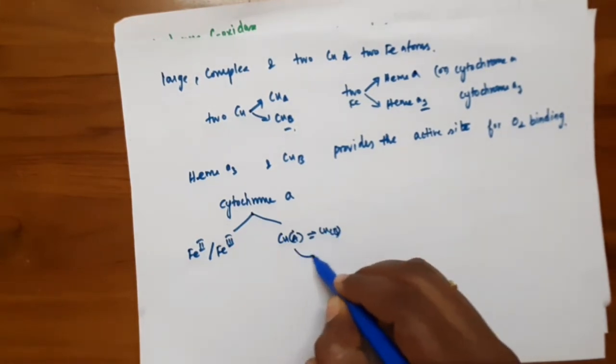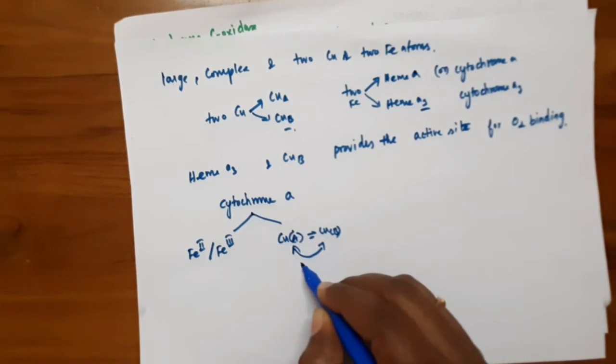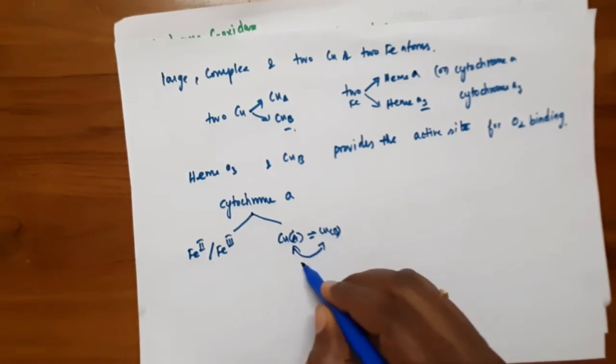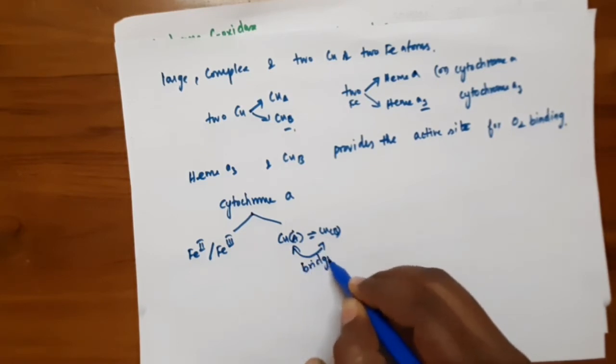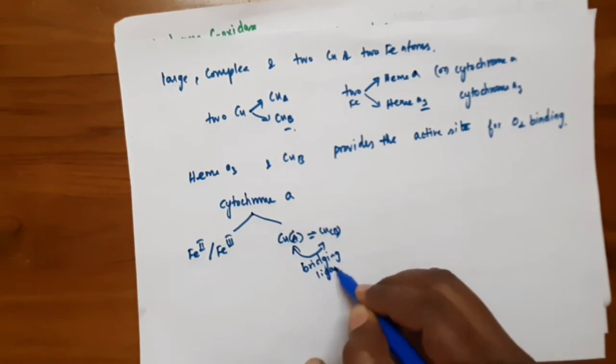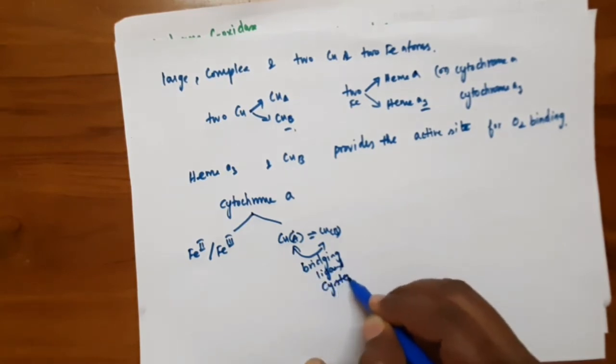So this copper A and copper B are connected by the bridging ligand, such as a cysteine residue.